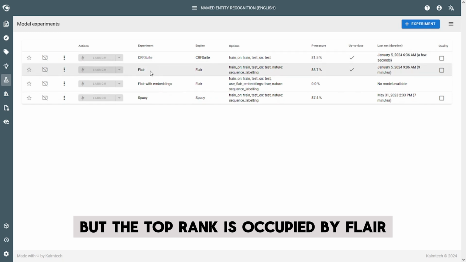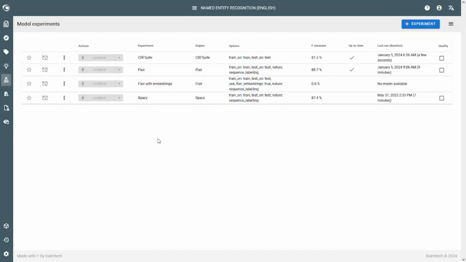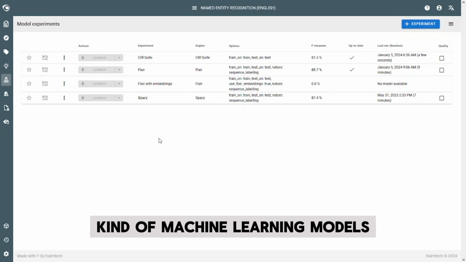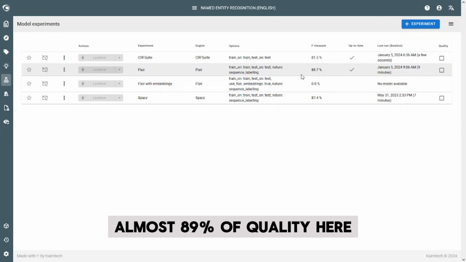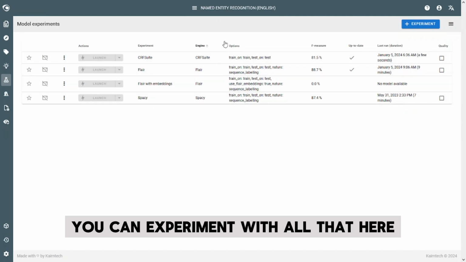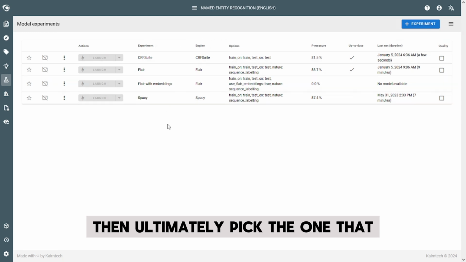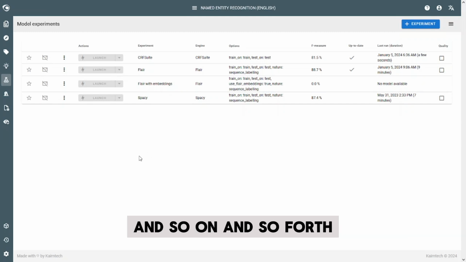But the top rank is occupied by Flare, a popular library for deep learning, so for neural net kind of machine learning models, that comes up with almost 89% of quality here. So you can train, you can experiment with all that here, and then ultimately pick the one that gives the best results, or that has the best runtime behavior, and so on and so forth.